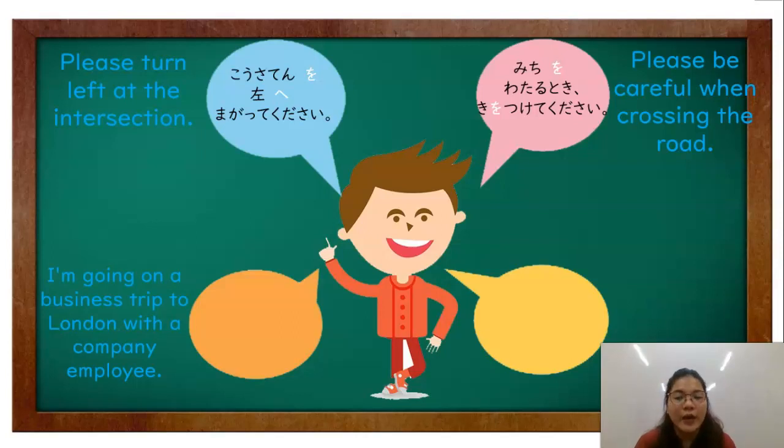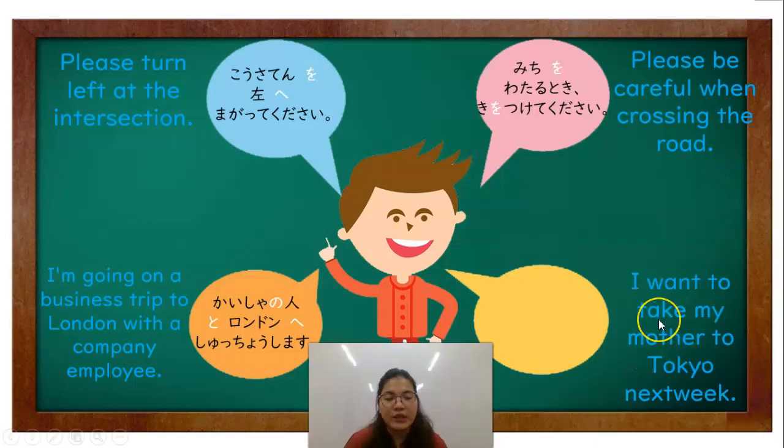Next, I'm going on a business trip to London with a company employee. Kaisha no hito to Rondon e shucchou shimasu. And the last, I want to take my mother to Tokyo next week.